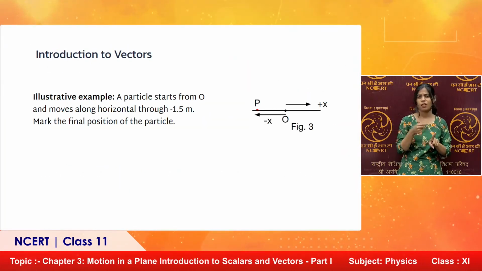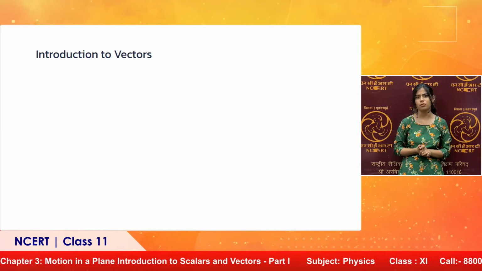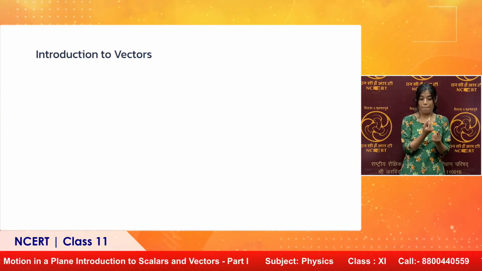Similarly, if the distance covered by the particle is -1 meter, then it will be left of O at a distance of 1 meter.